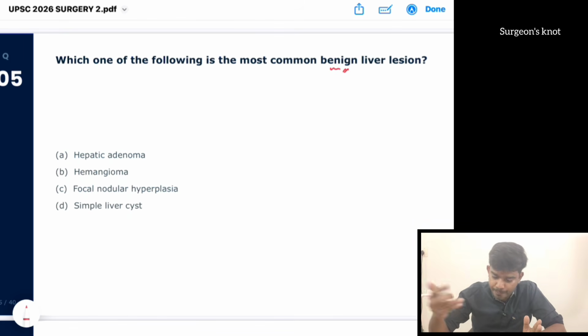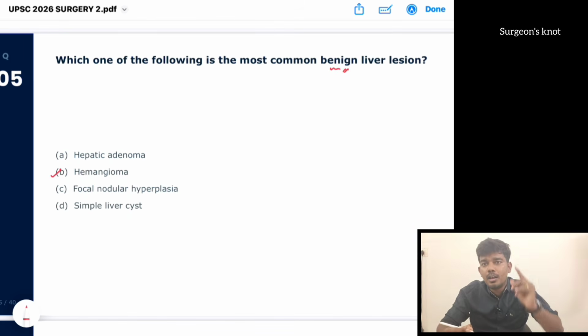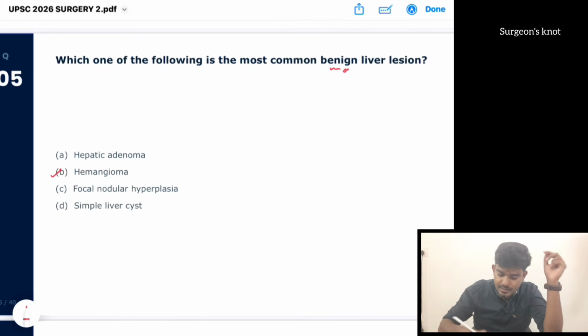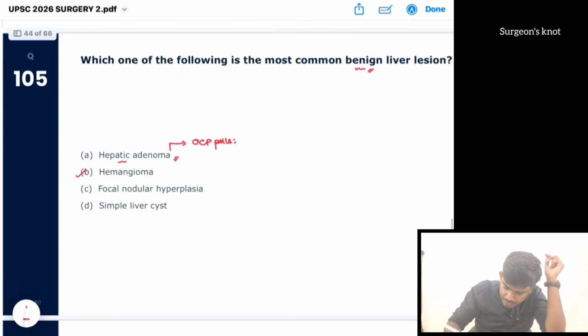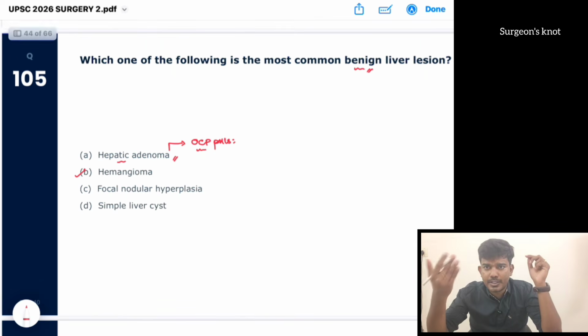Which one of the following is the most common benign liver lesion? Okay, that is hemangioma. Hemangioma is the most common benign lesion of the liver. Whereas hepatic adenoma is associated with OCP pills. They can also undergo hemorrhage. Okay, it is the most common cause of non-traumatic hemoperitoneum.